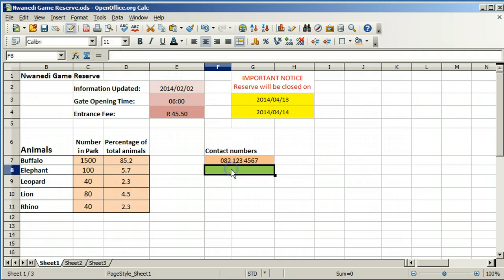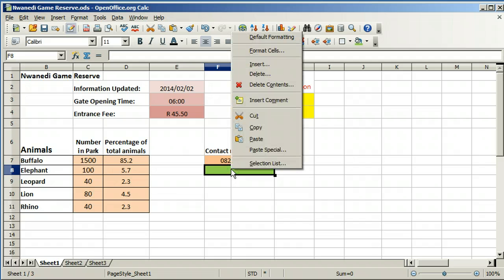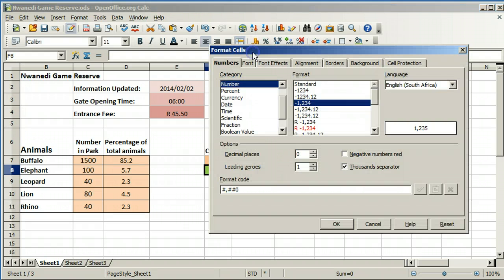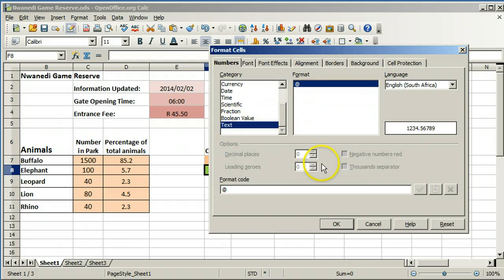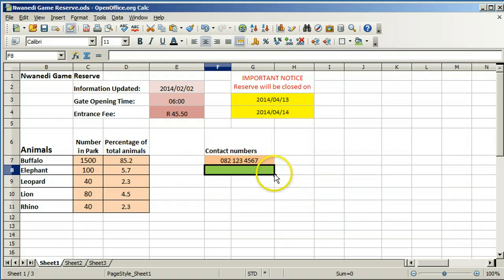You can also format the cell before you start typing. Change the data type to text. Click on OK. Click on Accept. If the cell is formatted as a text data type before the typing is done, it will be formatted as text and not as a number.